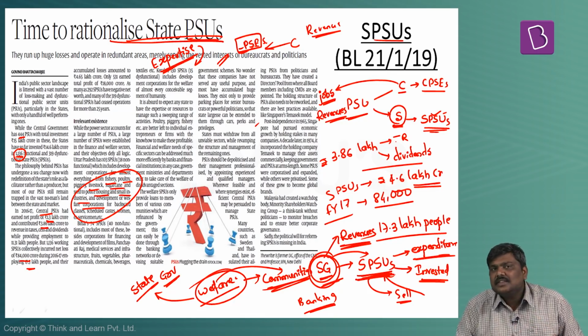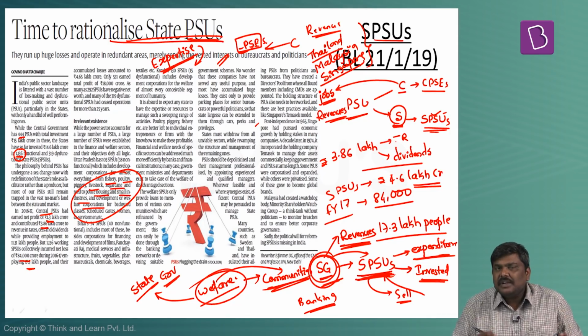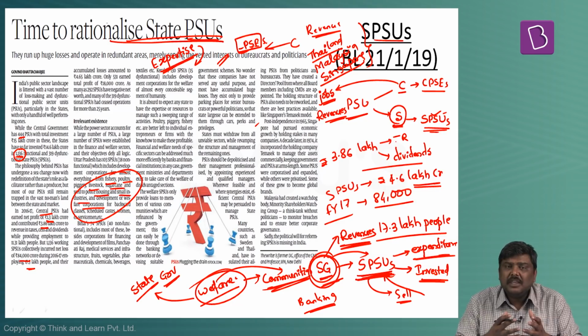Finally, what is the way forward? This particular article says that the kind of rationalization that was done in countries such as Thailand, Malaysia, Singapore, wherein certain mechanisms were implemented so as to shield these particular PSUs from being used politically or from politicization, has been recommended in this article.